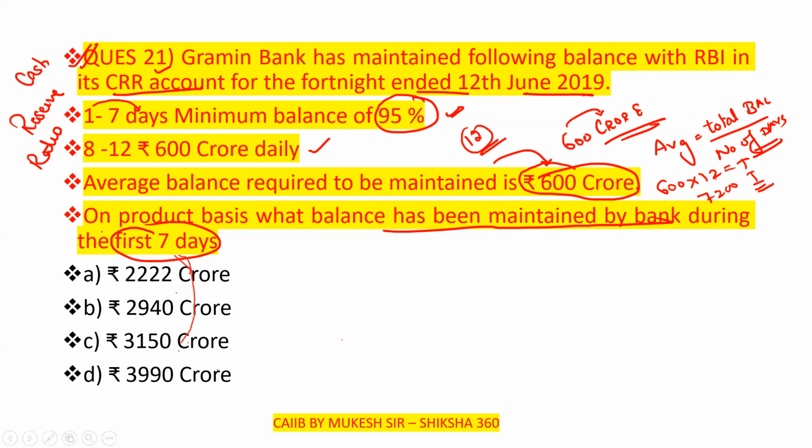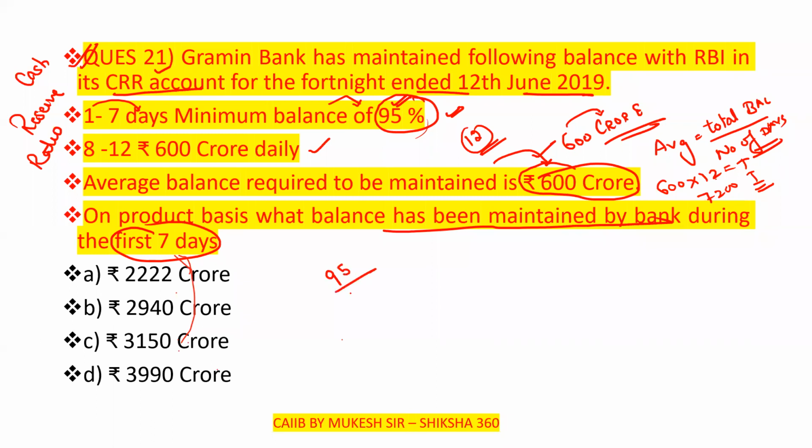As per the question, for the first 7 days the minimum balance they have to maintain is 95%. I discussed this in the previous session. On a daily basis, the average balance required to be maintained is 600, so at least 95% they have to maintain on a daily basis.